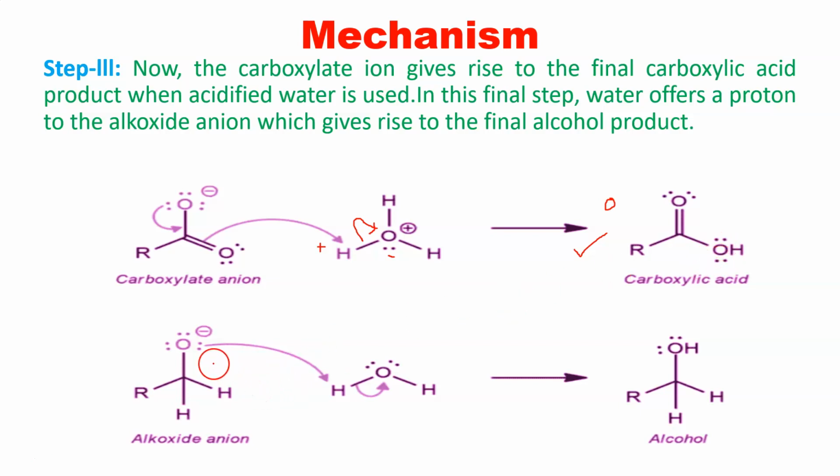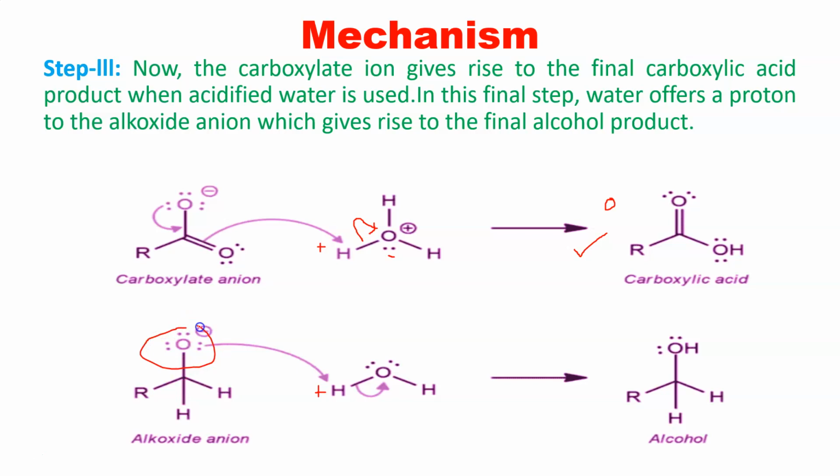And now the alkoxide ion. In the case of an alkoxide ion, we need to form an alcohol. So where does this hydrogen come from? It will come from this acidified water. Earlier, H2O was formed in the first stage, and once this H2O has been formed, again oxygen will draw electrons from a hydrogen, and hydrogen will be a positively charged species, and the lone pair of electrons between oxygen and hydrogen will form a new bond. And now here you can see one lone pair of electrons has been consumed.